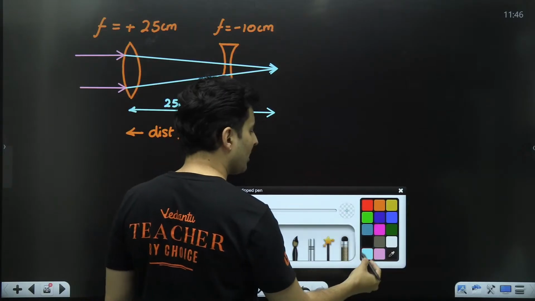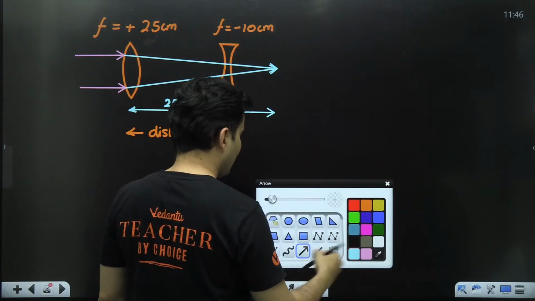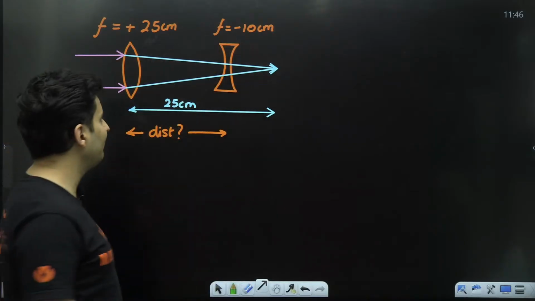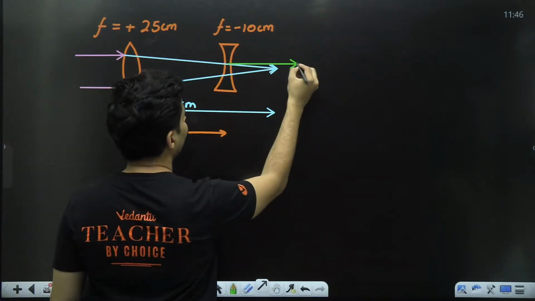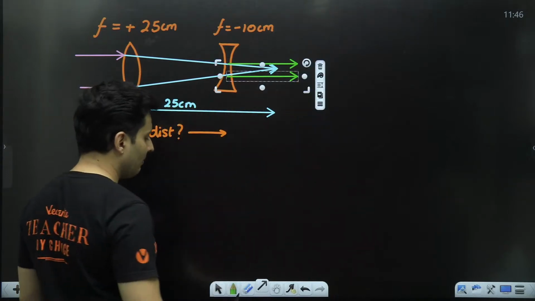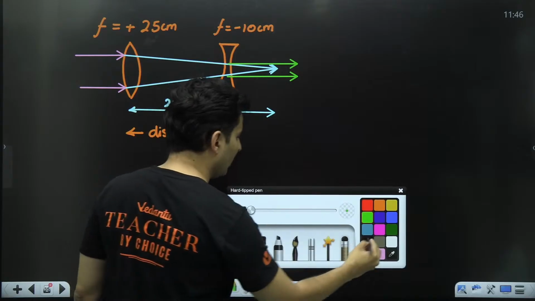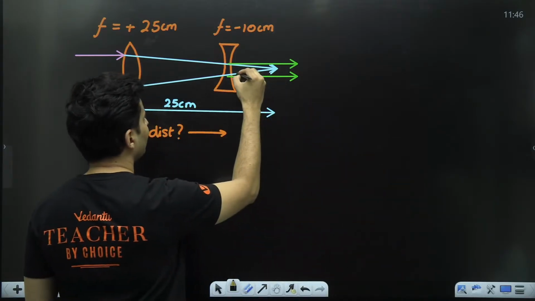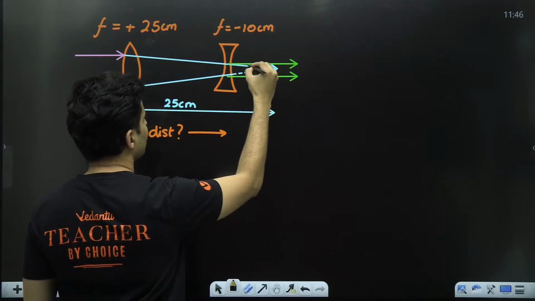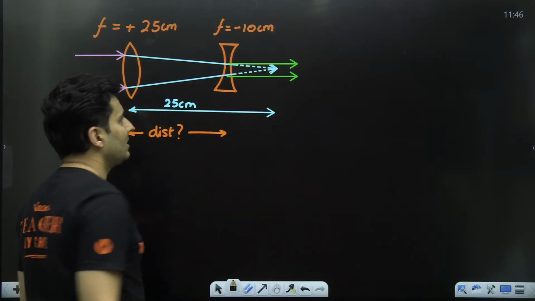We know the rule. What happens? If the rays are meeting towards the focus for a concave lens, they will end up being parallel. So you can see the rays will become parallel. Actually speaking, they won't even actually reach till there. So I should ideally show this as dotted lines.